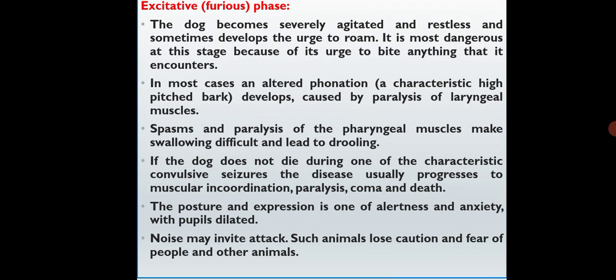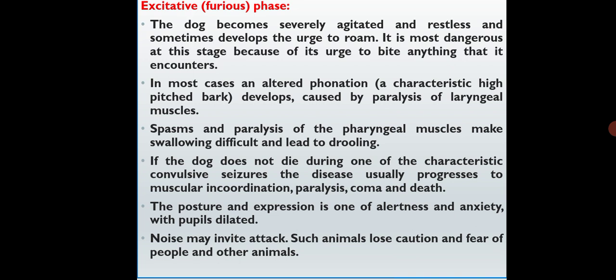In the second phase, called the furious phase or exudative phase, the dogs become severely agitated and restless, and sometimes develop the urge to roam. It is most dangerous at this stage because of the urge to bite anything it encounters. In most cases, an altered phonation, a characteristic high-pitched bark, develops, caused by paralysis of the laryngeal muscles.